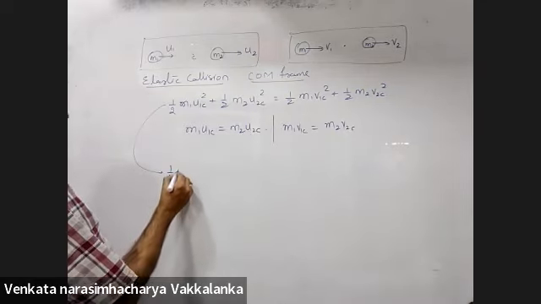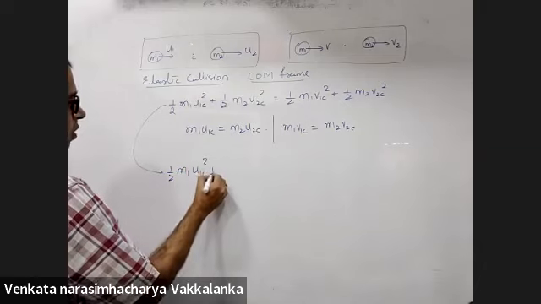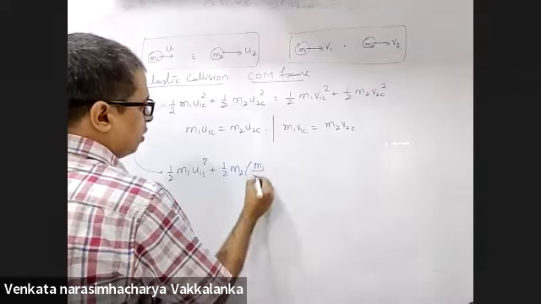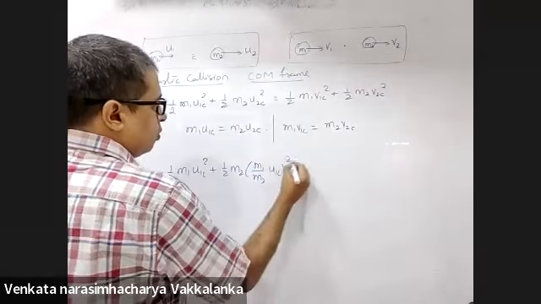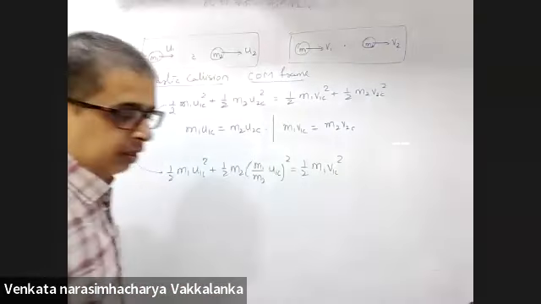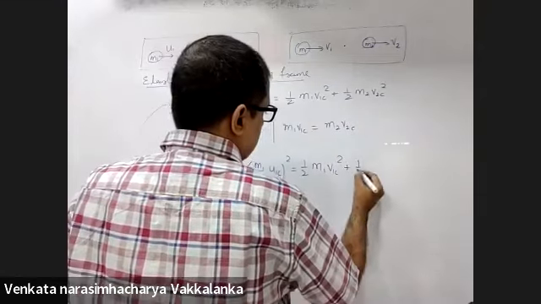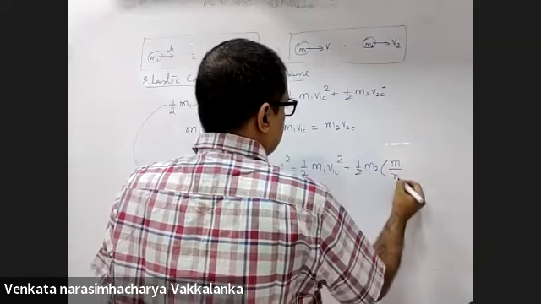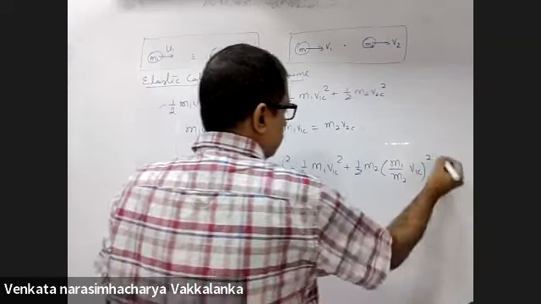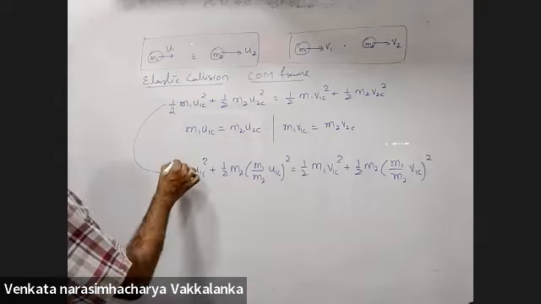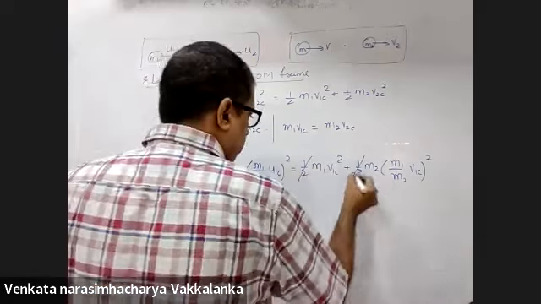Half M1 U1C whole square, half M2 U2C whole square will be M1 by M2 U1C whole square, plus half M1 V1C whole square plus half M2 V2C whole square will be M1 by M2 V1C whole square. Half gets cancelled out also.